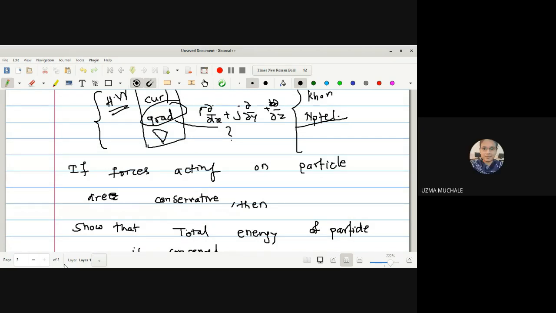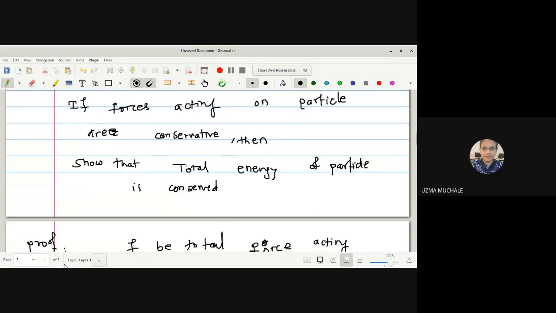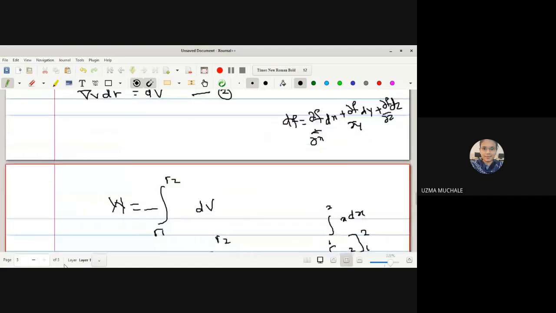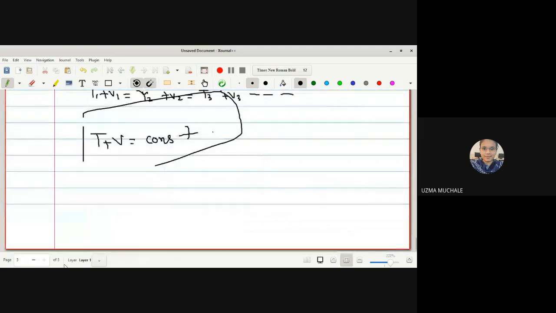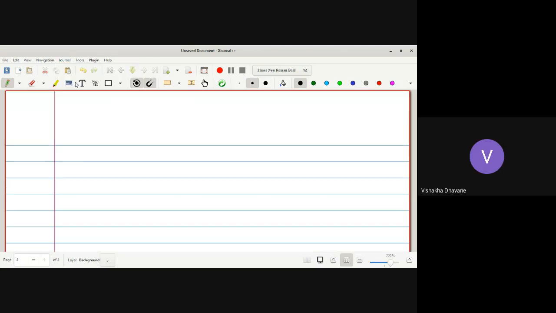Okay, let us go for the next point, mechanics of the particle. Yes, if you are having any doubt, you can ask me. No, ma'am. Okay, let me go for the mechanics of the system of particles.